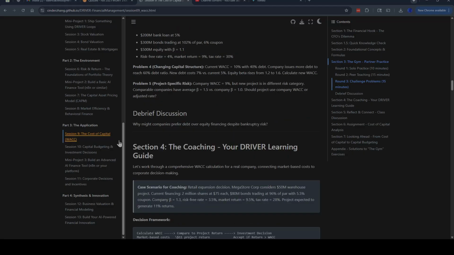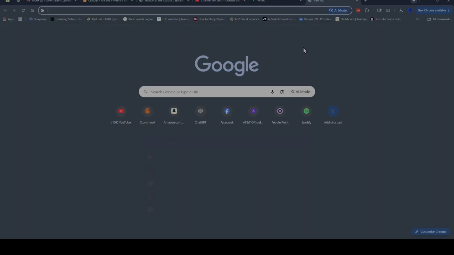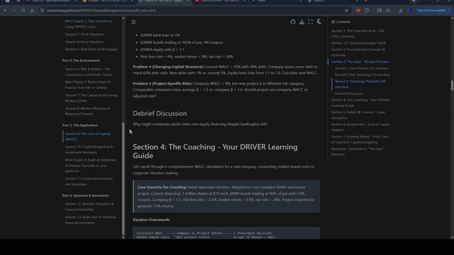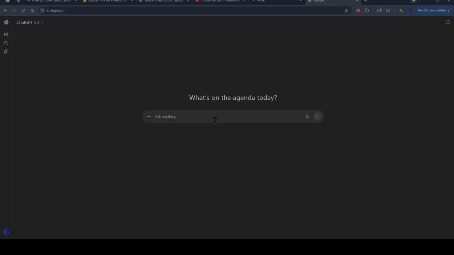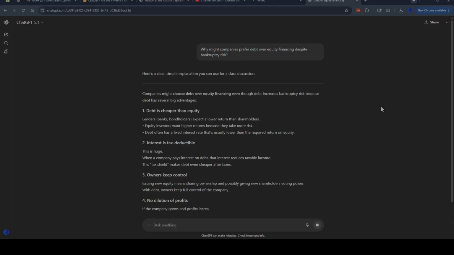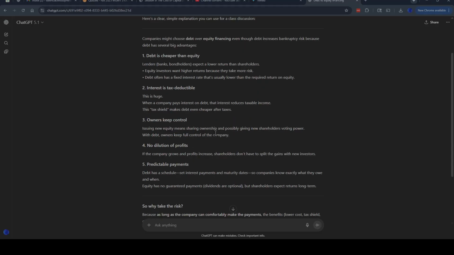And then a debrief discussion: why might companies prefer debt over equity financing despite bankruptcy risk? We can just plug this in, and so companies might choose debt over equity financing, even though debt increases bankruptcy risk, because debt has several big advantages. And we have five here. Debt is cheaper than equity. Interest is tax deductible. Owners keep control and no dilution of profits, and predictable payments.